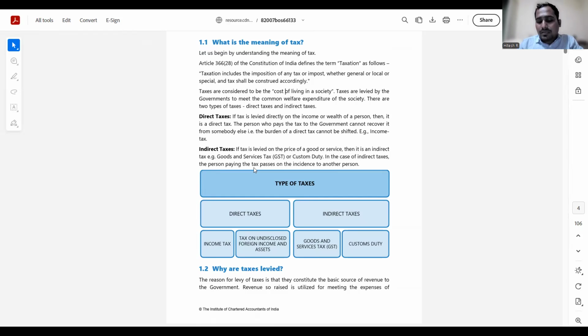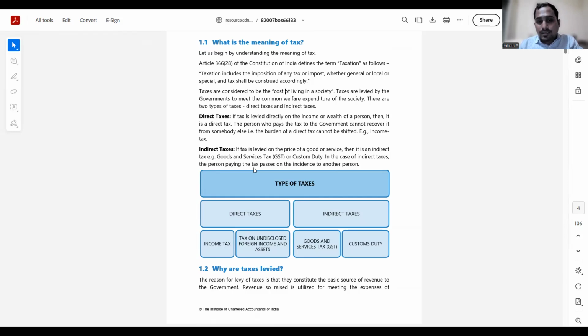We'll come to the customs duty part sometime later, but everybody must be familiar and must have some idea about the goods and services tax. Goods and services tax is nothing but a VAT, value added tax, on all the goods and services which are supplied in the country. If you are going to a salon or some supermarket, you are knowingly or unknowingly ending up paying taxes in the form of GST. Next time you go to some store or do some transaction, for all the expenses you incur, you end up paying GST. If you don't know, just look into the invoice; there will be a component mentioned as goods and services tax. It will be CGST and SGST.